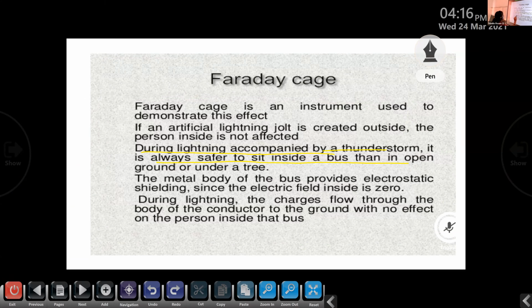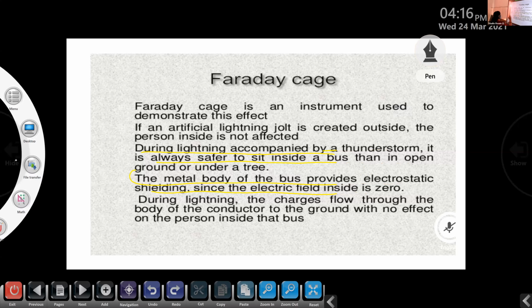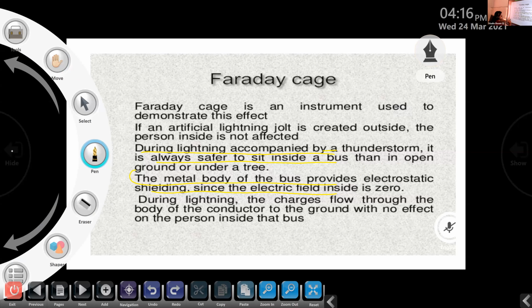Because the metal body of the bus provides electrostatic shielding, since the electric field inside is zero. So the metal body of the bus acts like a cage. Inside this metal body, there is a hollow part, and inside that hollow part, E is equal to 0.